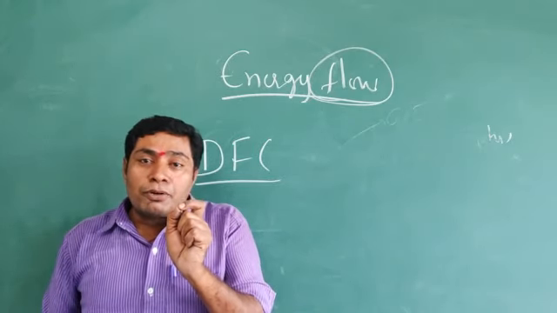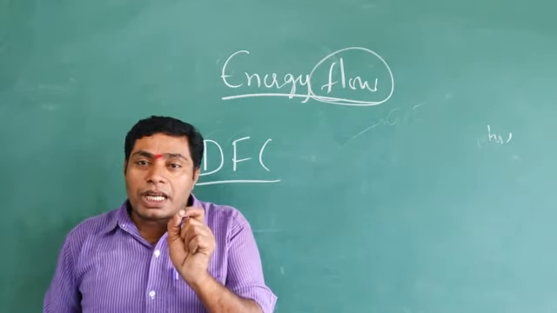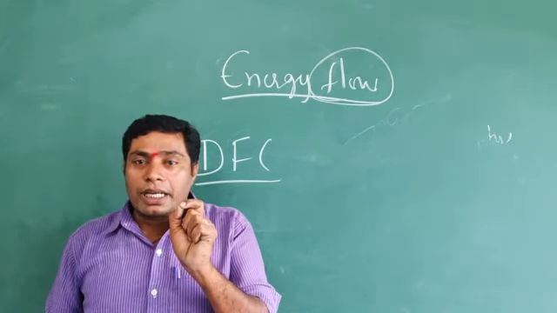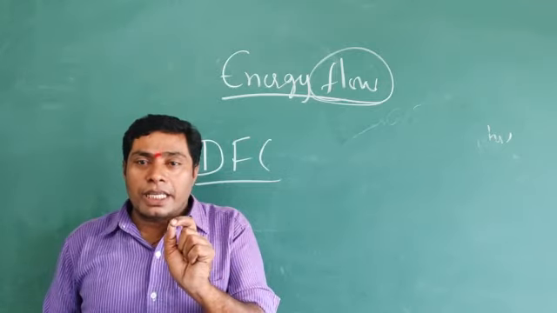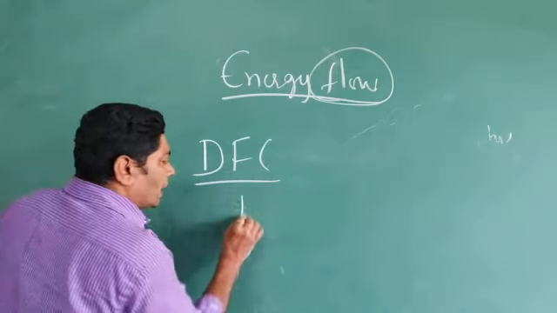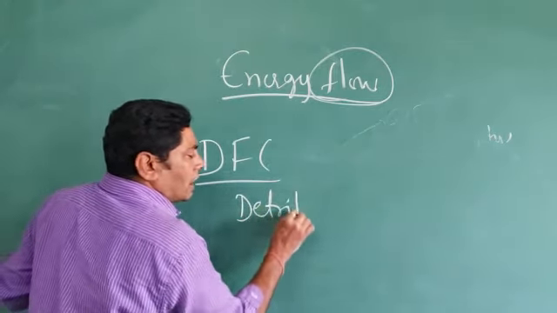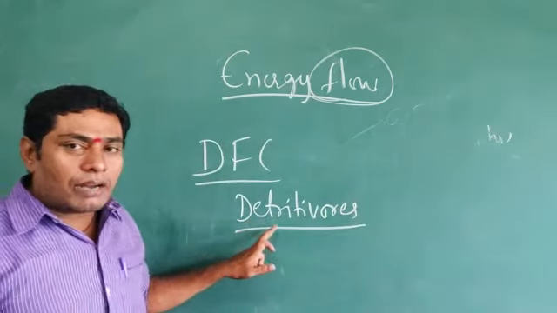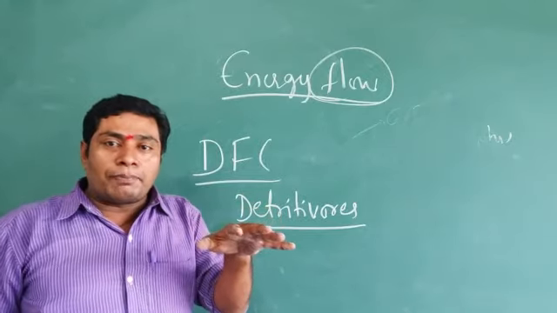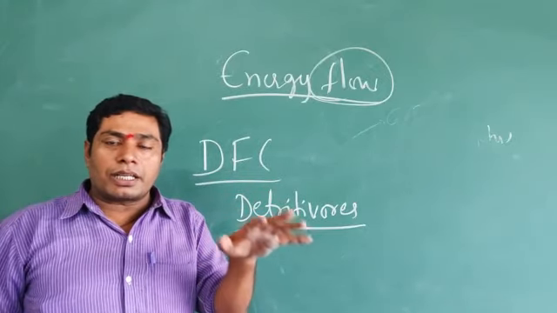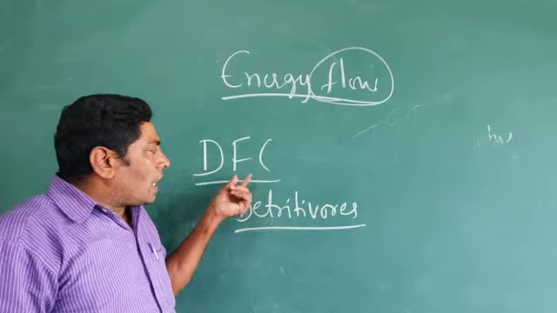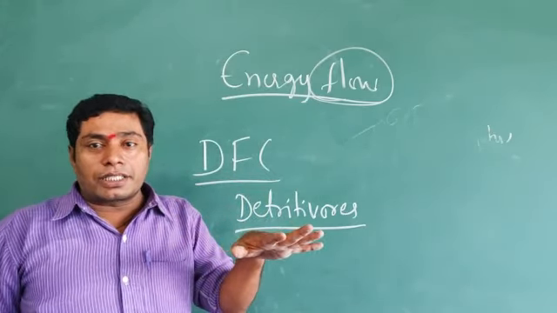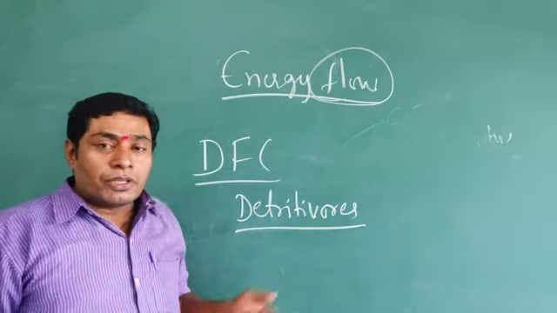The organisms which help in the decomposition of the dead parts or the dead organisms are known as detritivores. Detritivores are always depending on the dead parts, dead organisms or dead bodies. The organisms which can destroy the dead organisms are known as detritivores.